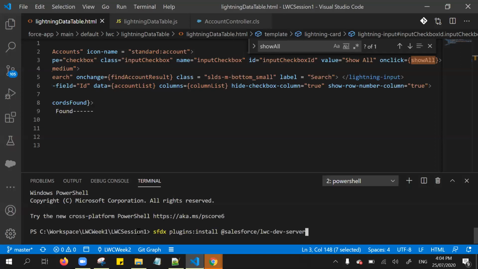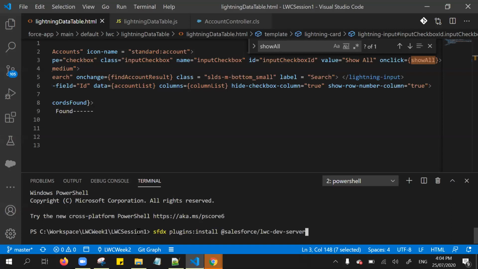So basically it's not available in the standard SFDX CLI. In order to achieve this, we need to install this particular plugin. Once it's generally available, you won't need to install this plugin, but before that, we need to utilize this beta version. We need to make sure we install these SFDX plugins to utilize these features.